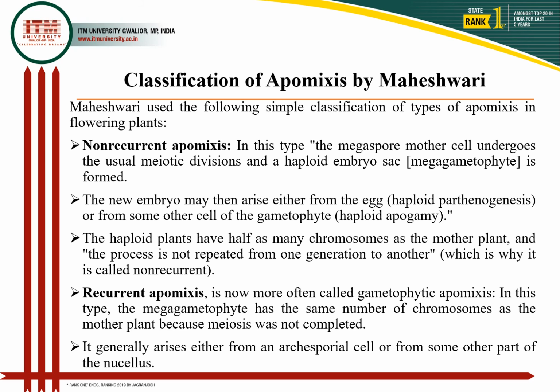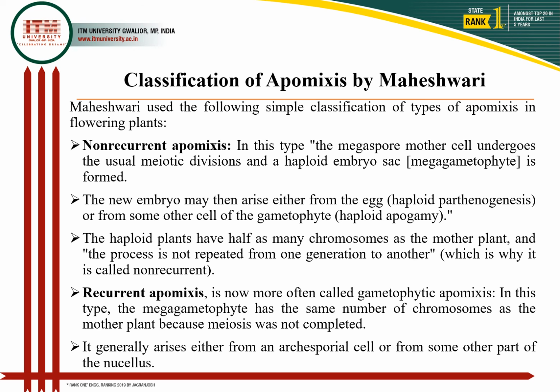In non-recurrent apomixis, the megaspore mother cell undergoes meiotic division followed by formation of a haploid embryo sac, and the embryo develops either from egg cells under haploid parthenogenesis or from other cells, that is haploid apogamy. So haploid plants have half the chromosomes of the mother plant. Since this process is not repeated from one generation to another, it is called non-recurrent apomixis.